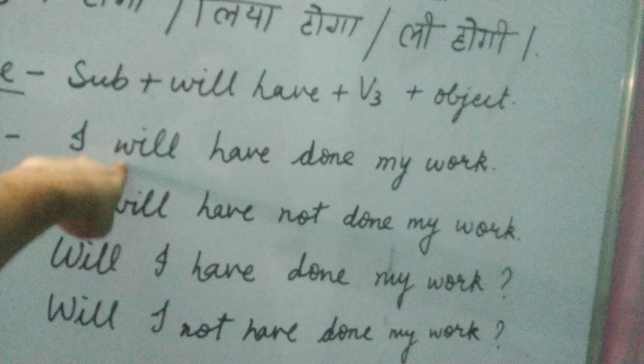And in the negative part, remember this one, you have to note down not before have. As in a positive sentence we have to use have not, but in the interrogative sentence we have to use will I not have. Means you have to use will before the subject and not before the have. Will I not have done my work.